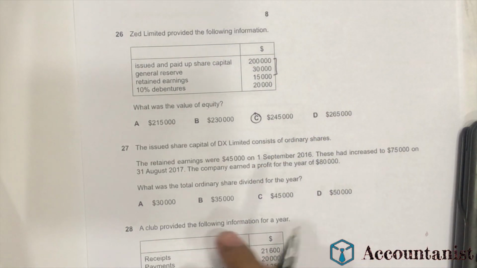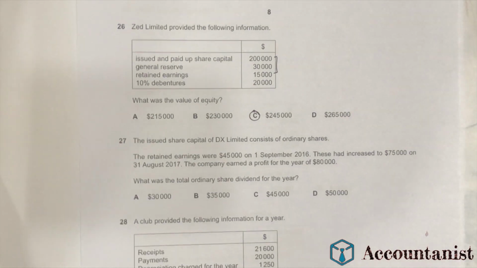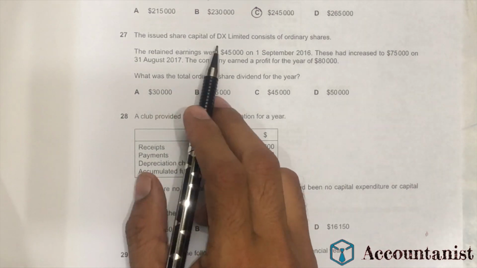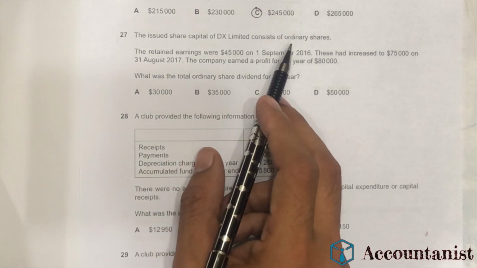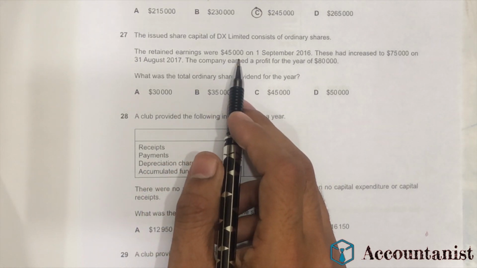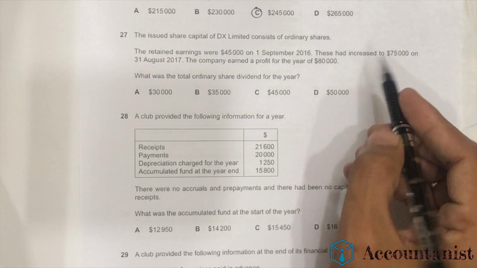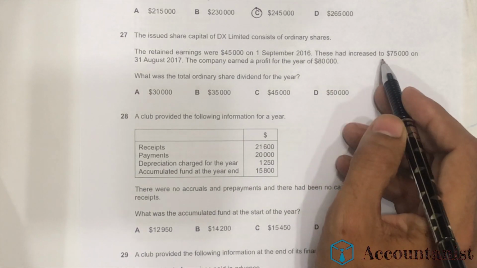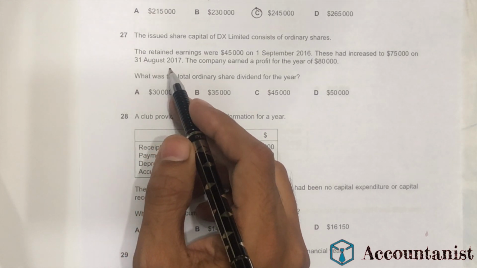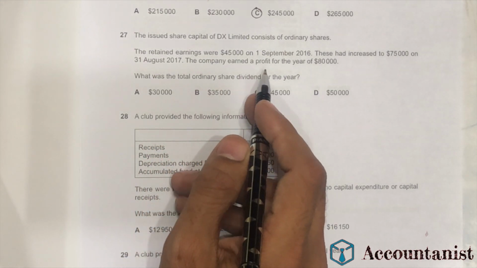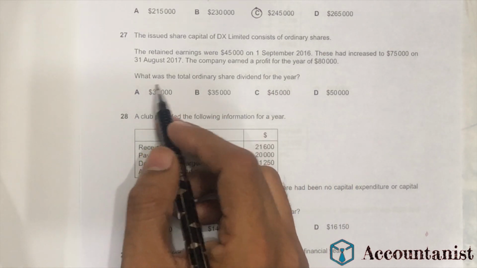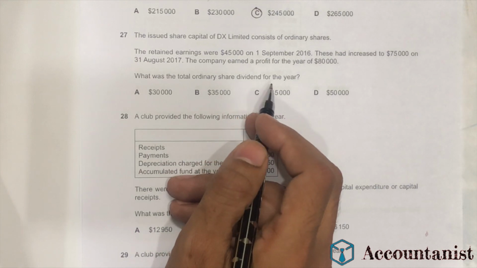The next question is question number 27. It says that the issued share capital of DX Limited consists of ordinary shares. The retained earnings were 45,000 on 1st September. These had increased to 75,000 on 31st August 2017. The company earned a profit for the year of 80,000. So what was the total ordinary share dividend for the year?